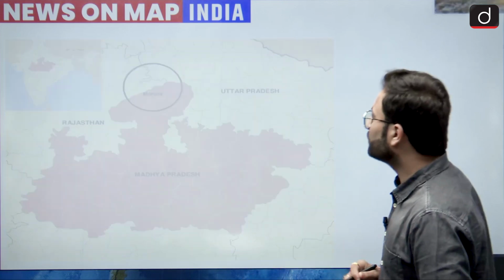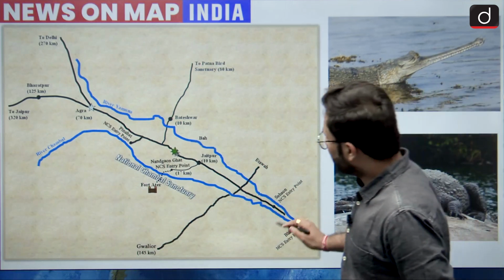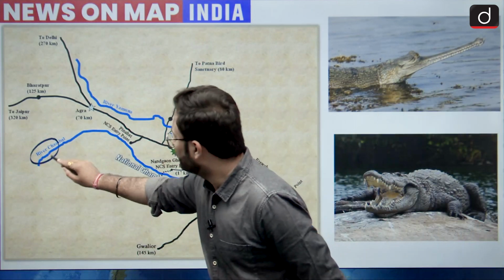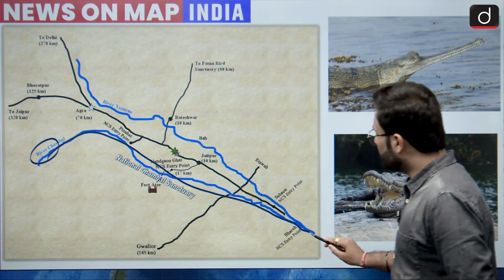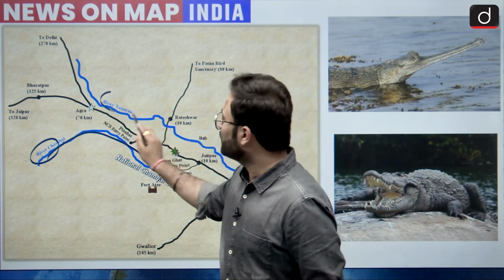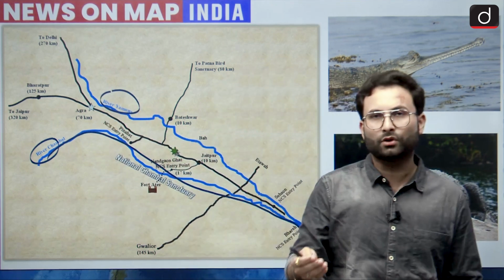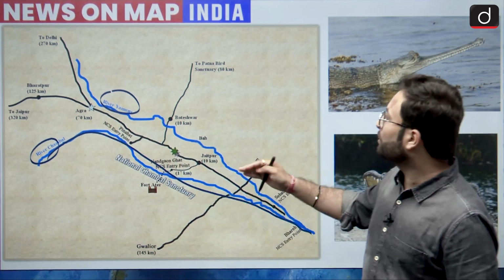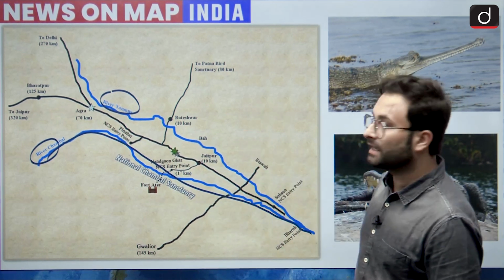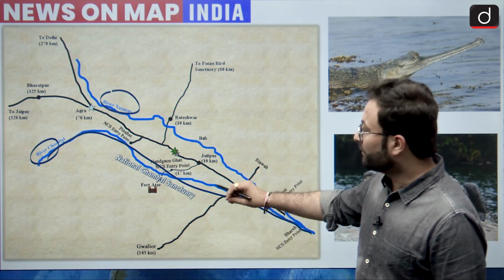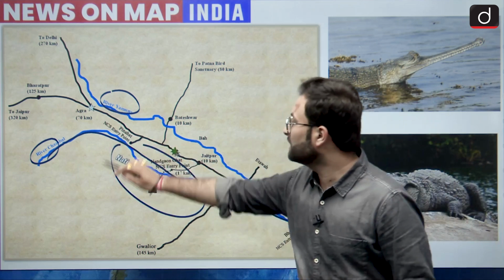Now coming to the next part, this is the river Chambal, and it meets with the river Yamuna. So this is Yamuna, and we can say that Chambal is basically a tributary of Yamuna. And when we are talking about this Chambal sanctuary, it is on this particular river. So this is the area of the National Chambal Sanctuary.